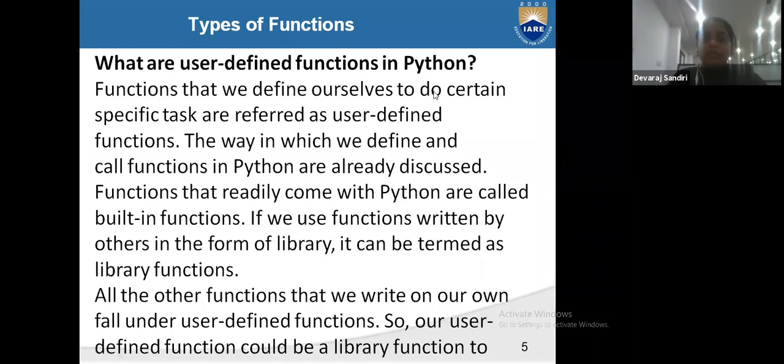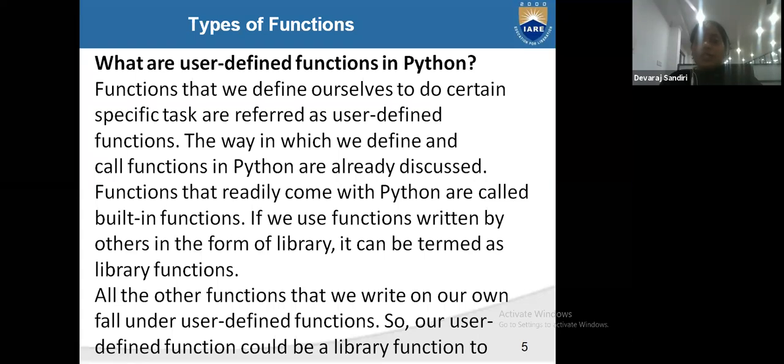What are user defined functions in Python? Functions that we can define ourselves to do specific tasks are referred to as user defined functions. In user defined functions we can create our own name. The way in which we define and call a function in Python was already discussed.